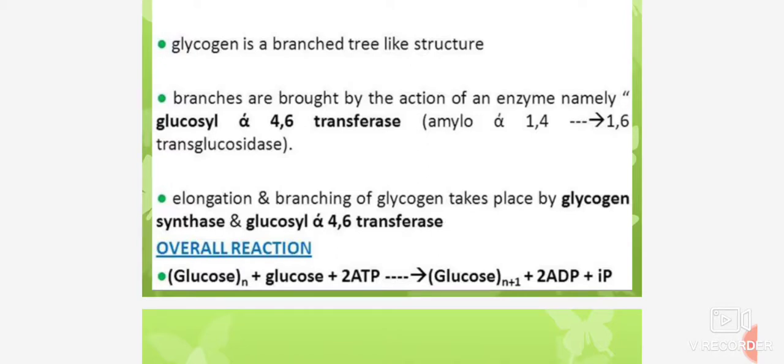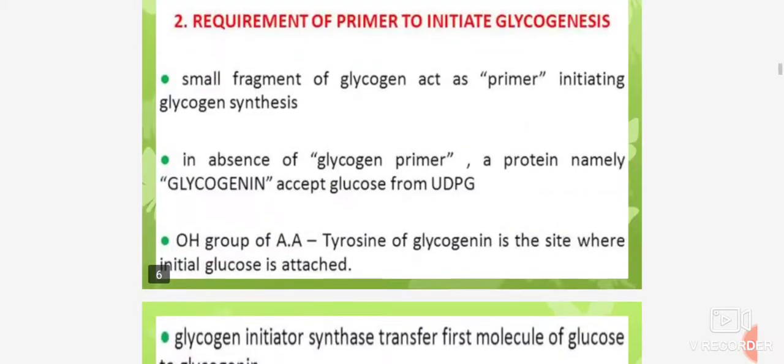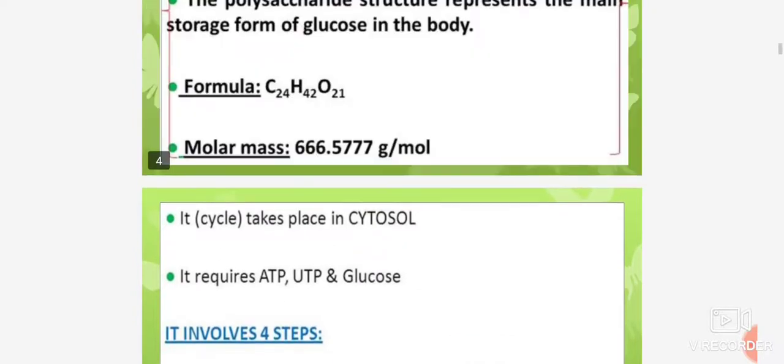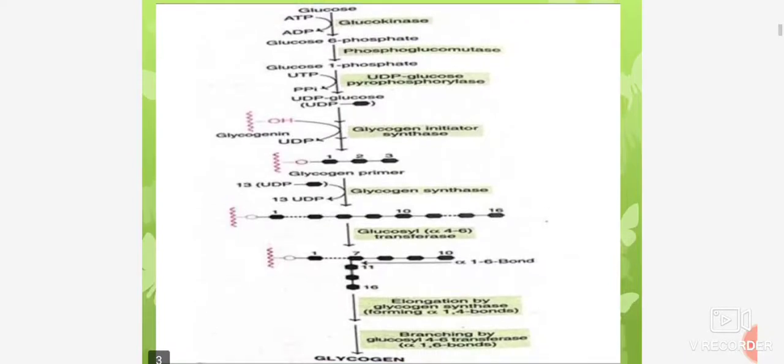So the overall reaction: glucose N molecule plus glucose plus 2 ATP molecules converts into glucose N plus 1 plus 2 ADP plus Pi. These are all about the glycogenesis cycle. It is the anabolic process of glycogen from glucose or other sugars. Glycogen is synthesized in liver and muscle. So synthesis of glycogen from glucose is known as glycogenesis.